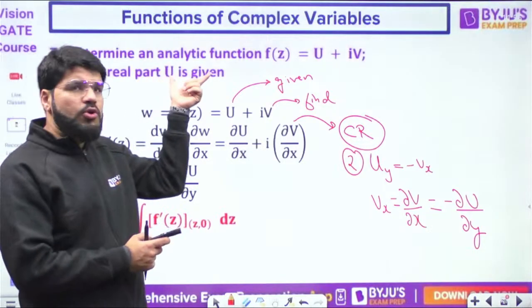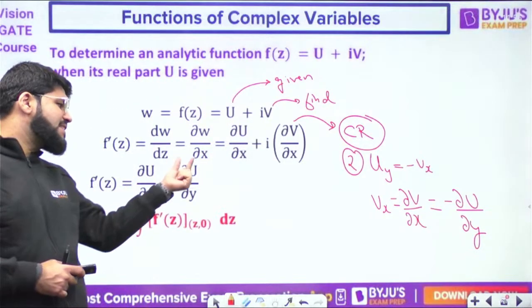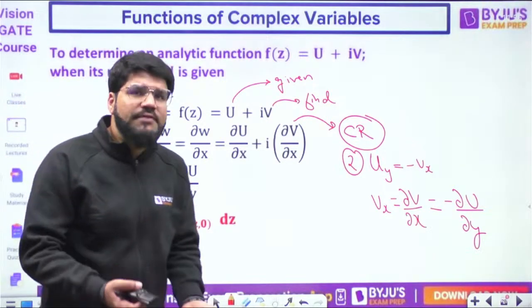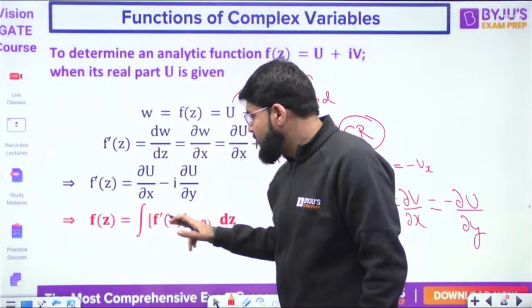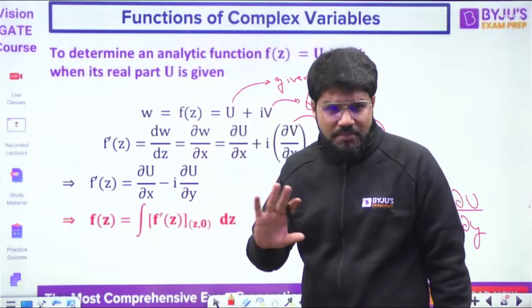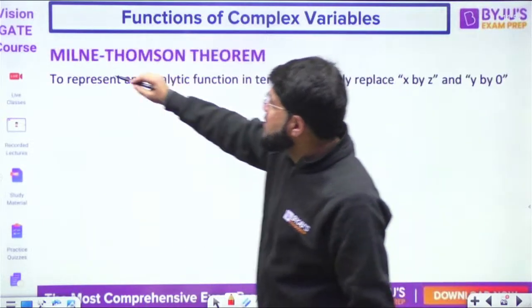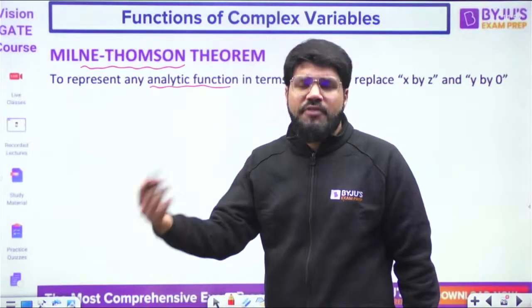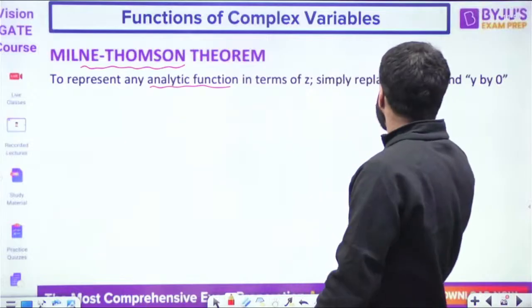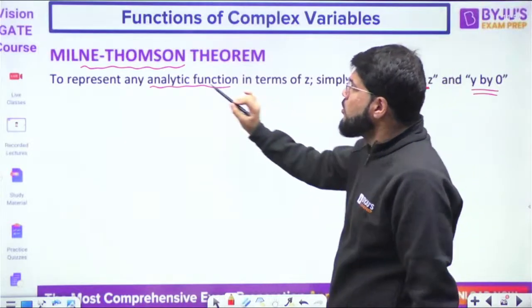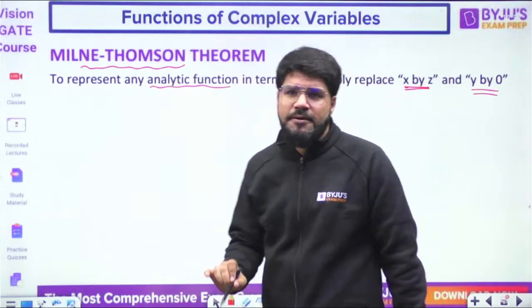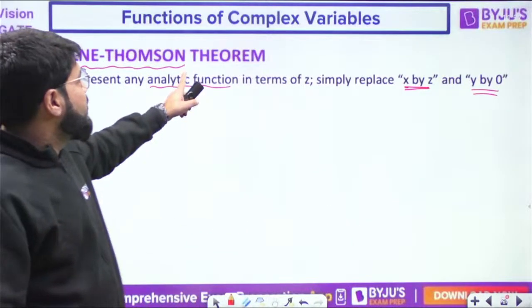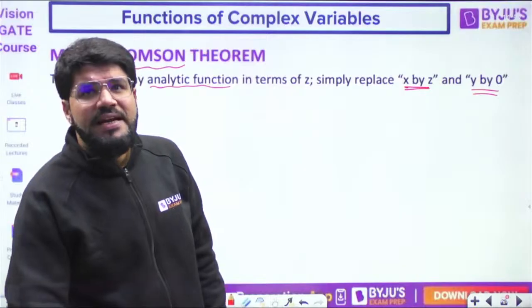Now u is given to you. You can calculate both del u by del x and del u by del y, so you can calculate f dash z. Now what is fz? It is basically the integral of f dash z at the point z comma 0. There is a theorem, again we don't derive it right now, known as the Milne-Thomson theorem for analytic functions. If you have any analytic function in terms of x and y, and you want to represent it in terms of z, replace x by z and y by 0.